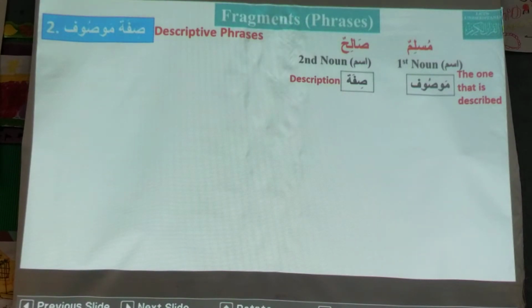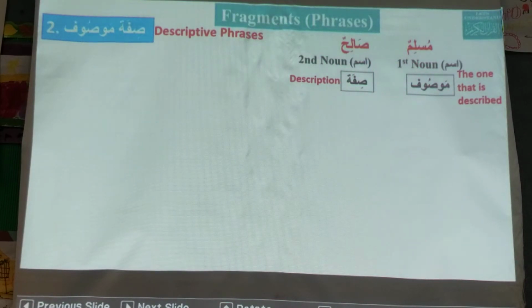You can say them as descriptive phrases, from description to the descriptive phrases. So this is also a form of fragment. In this also there are two nouns next to each other. The first noun is called Mawsuf and the second noun is called sifa. But under what conditions are they called sifa Mawsuf?